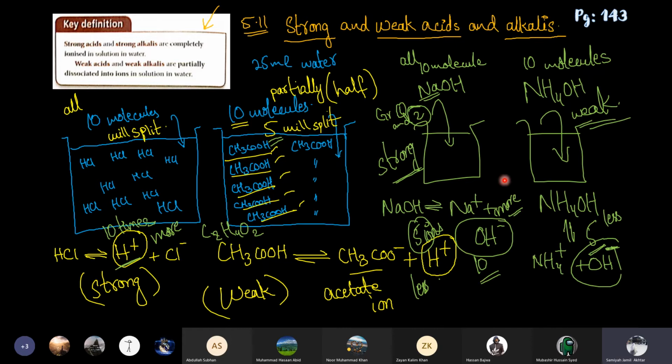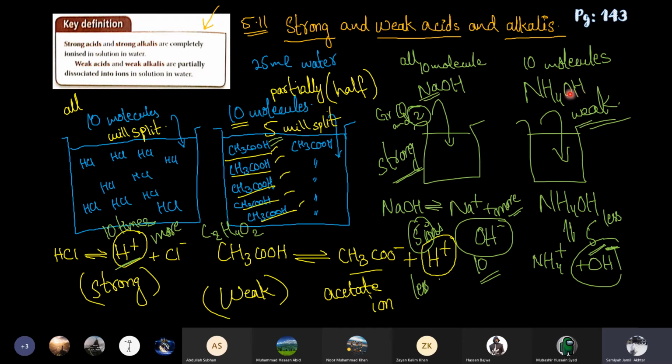Okay, and now see here the explanation in green, for the alkalis. It's also the same. There are two containers, with equal quantity of water in both of them, and we are adding 10 molecules of NaOH in the first one and 10 molecules of ammonium hydroxide in the other one. In both of them, the molecules will split into their ions, but we will notice that in NaOH, all of the 10 molecules will split into their ions, Na positive and OH negative.